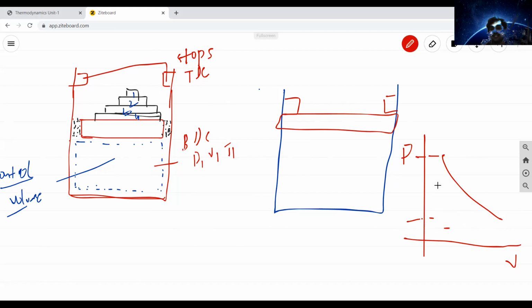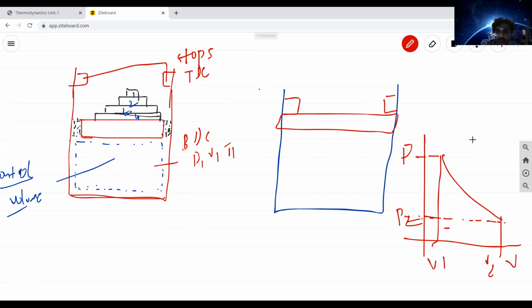For example, here is the PV diagram. Volume is less initially, so compared to the initial state, volume will increase, so pressure will drop. See, this is V1, this is V2, this is P2.